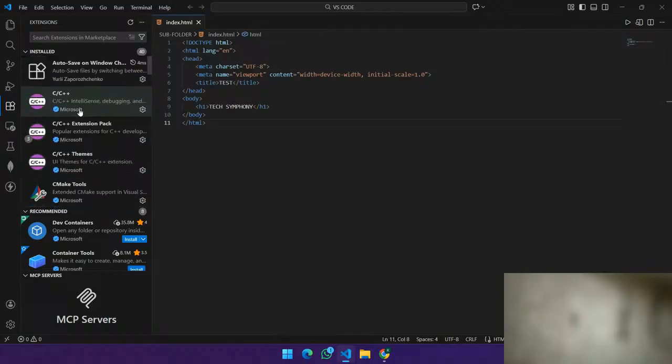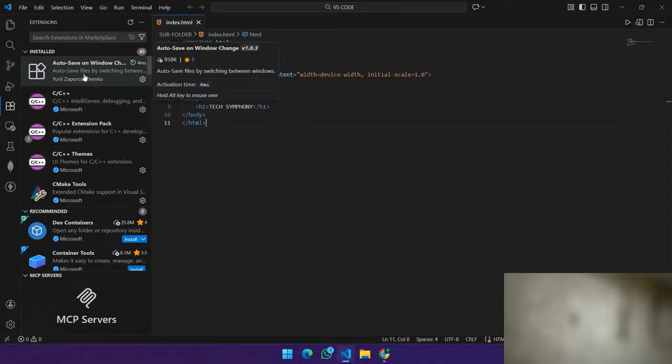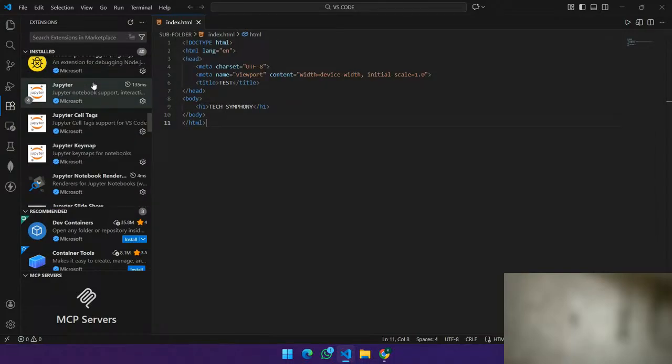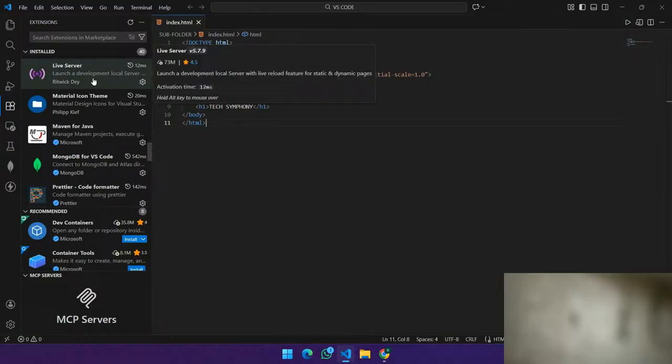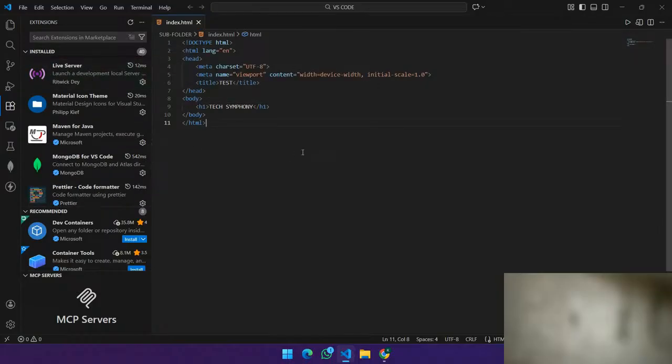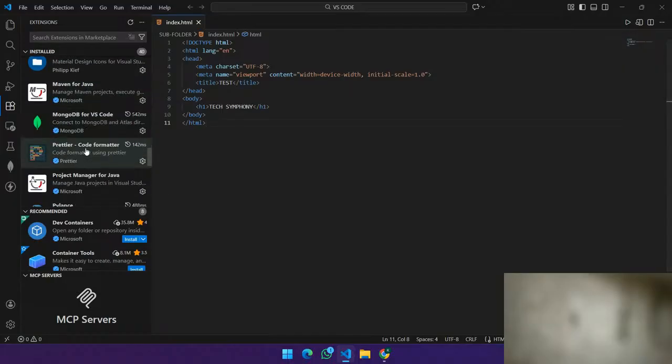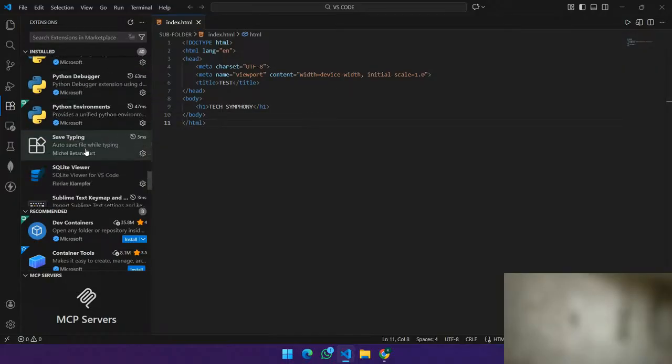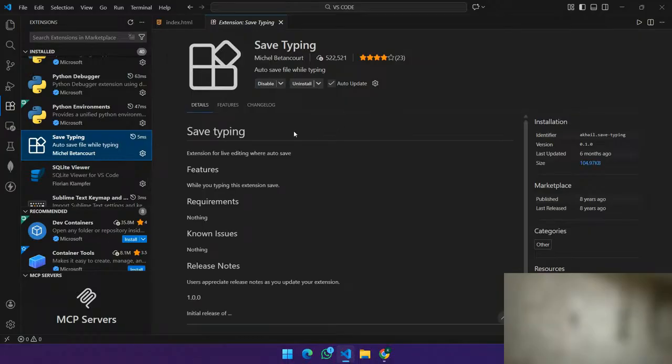And there is another good extension which is useful for everyone who is using VS Code. If you want to save anything in VS Code, you need to manually press Control plus S numerous times. Better than that, there is an extension called Save Typing, which auto-saves the file while typing.